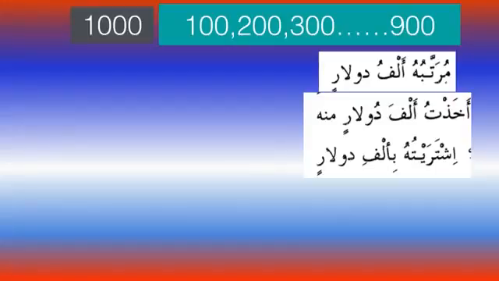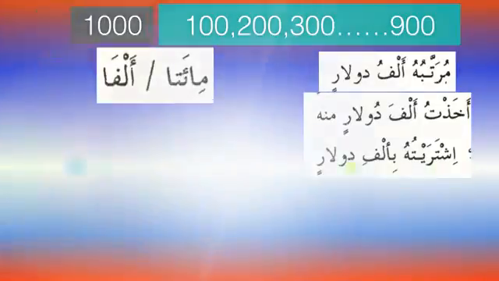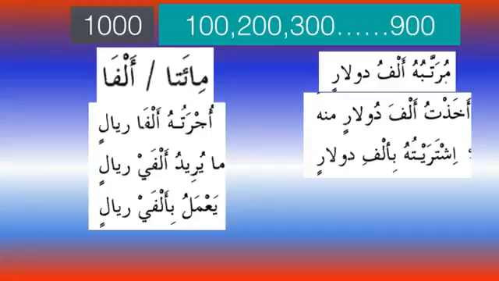So coming to 200 or 2000, again because it's a dual, so it will have the same ani and aini rule coming here, where the noon is dropped if a noun comes after it. So for example, ujratuhu, his wages. Ujra means wages. Alfa riyalin, so this alif is muthanna, so we know it is 2000 riyals.